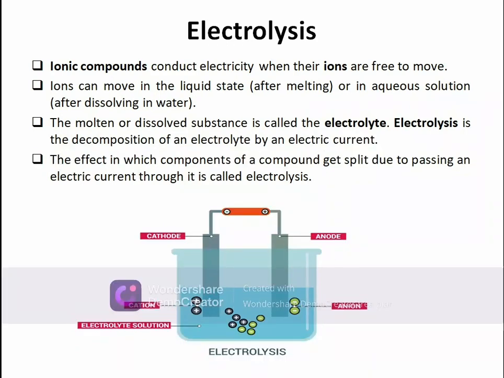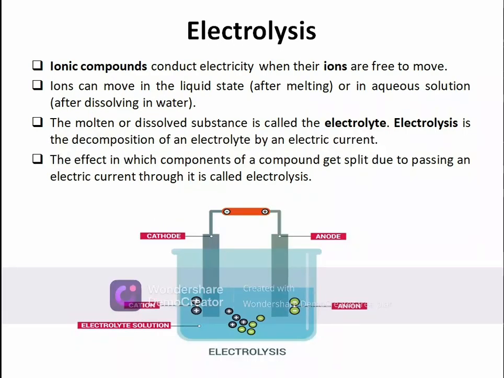When the liquid is water, it is an aqueous solution. The substance that is molten or dissolved, we term as electrolyte. So electrolysis is basically the decomposition of an electrolyte by an electric current.